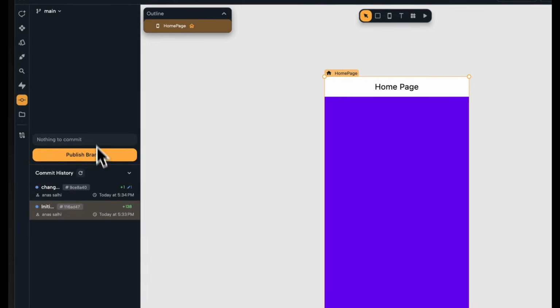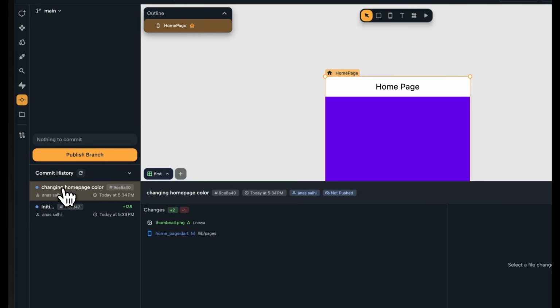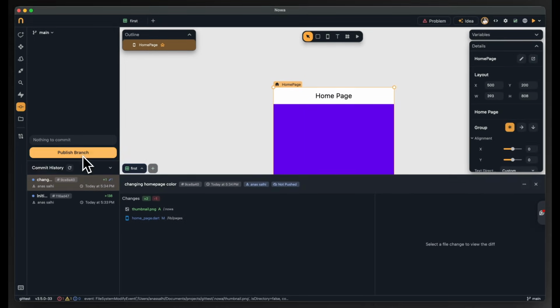So now I can see that this screen has changed because I changed the color, and now I can just do commit all. And then here I can see the commit being added here. Now I can also publish the branch.